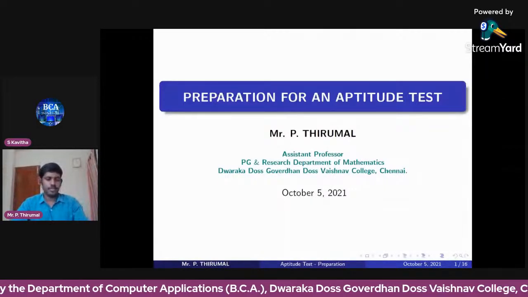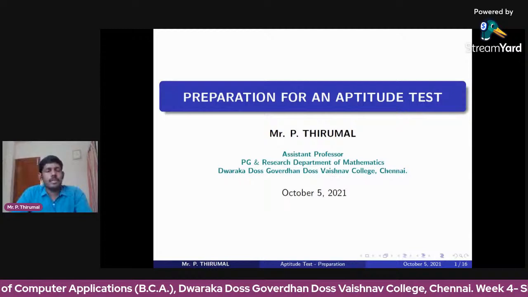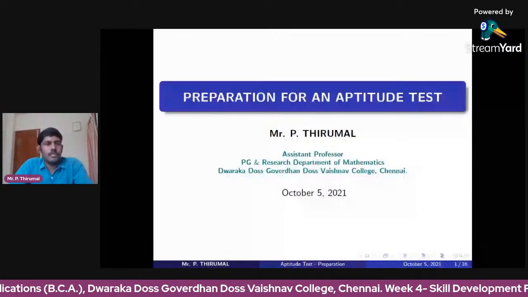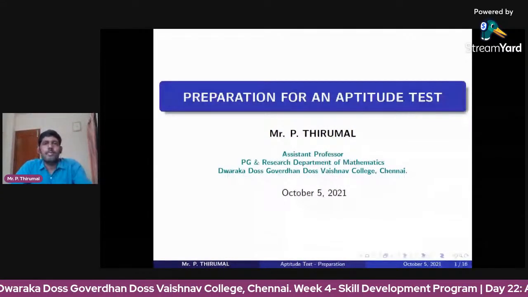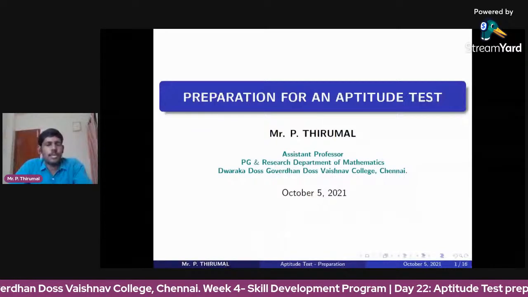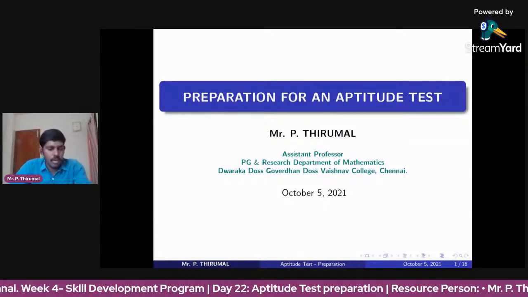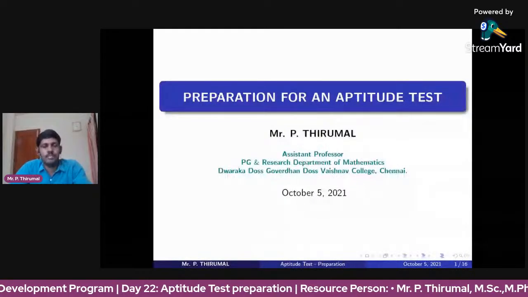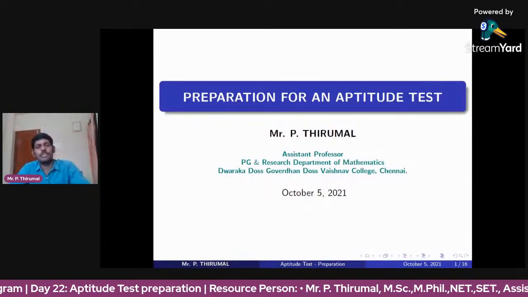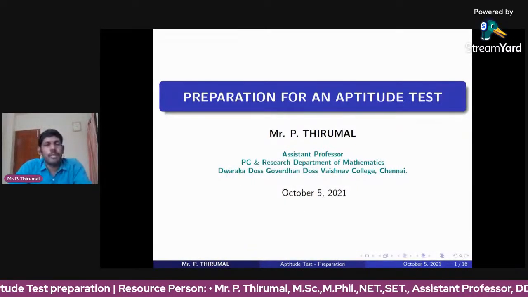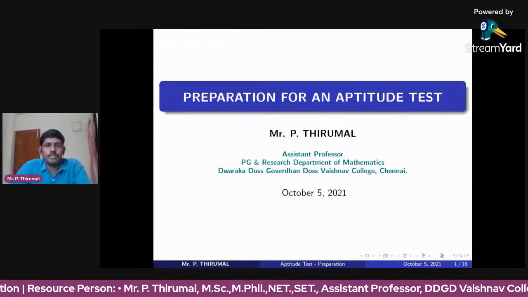Today we'll discuss some basic mathematical concepts to solve aptitude test related questions. Some questions we don't need mathematical concepts for solving. Some visual reasoning questions need no mathematics. Without mathematics, we can solve some questions. But for some questions we need some basic mathematics to solve them. We'll discuss some basic concepts today.